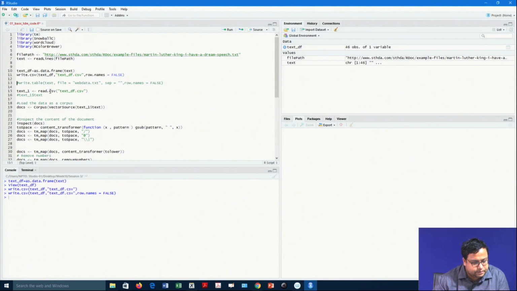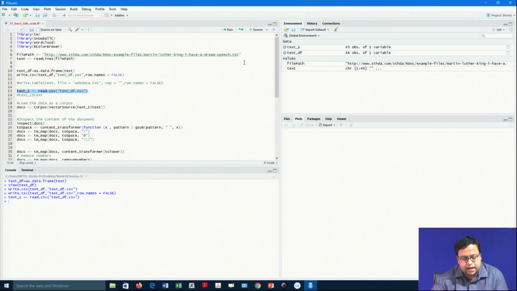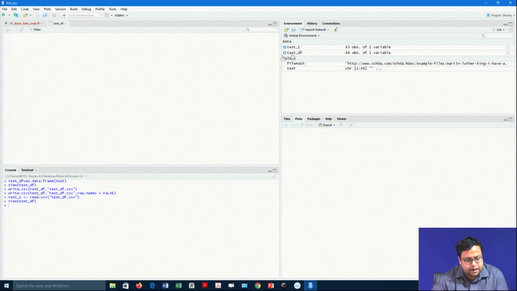Now, what I will be doing is reading the text once more. So, text_1 is equal to read.csv("text_df.csv"). Why am I reading the text once more? Because now I can play with this text.